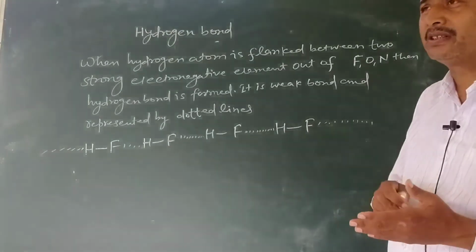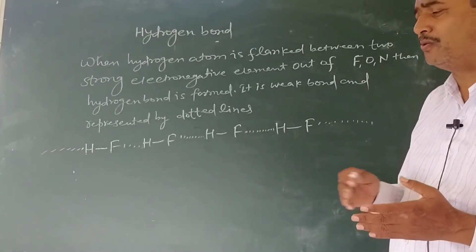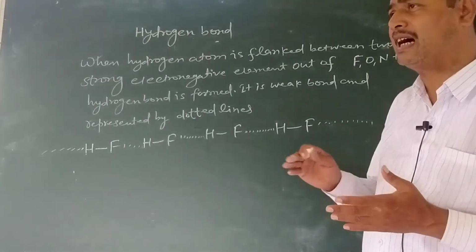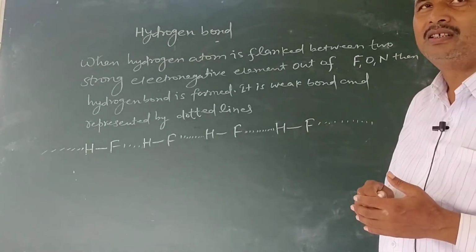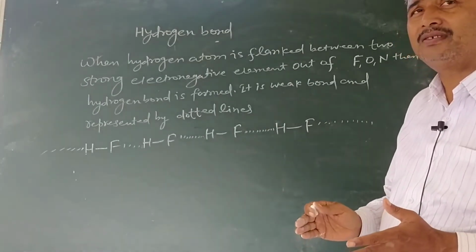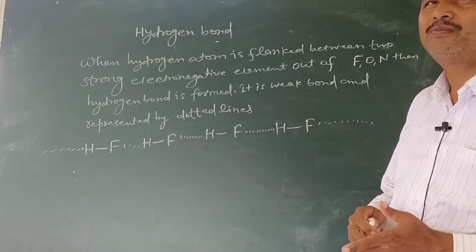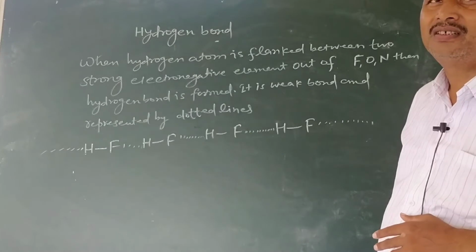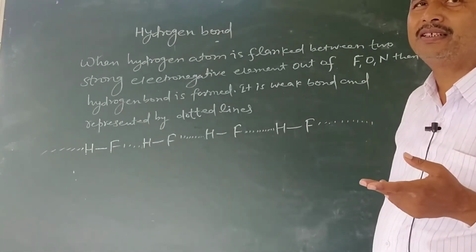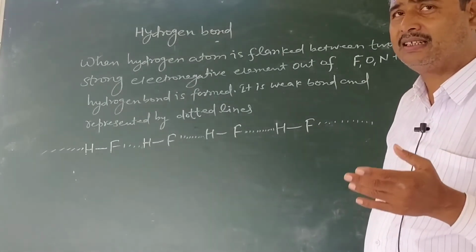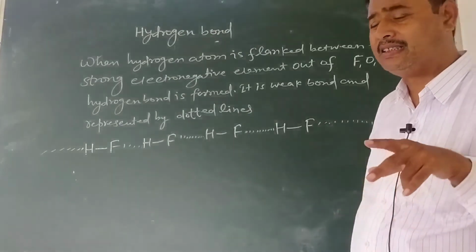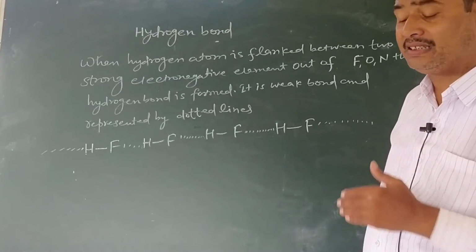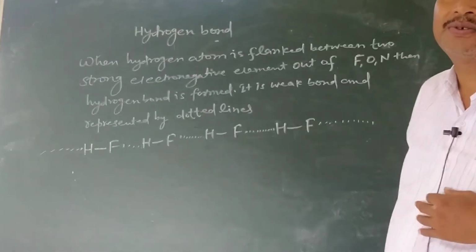The adenine of one thread forms hydrogen bond with thymine of the other, and guanine of one chain forms hydrogen bond with cytosine of the other. So there are two types of DNA: AT rich, adenine thymine rich, and GC rich, guanine cytosine rich. It is due to the existence of hydrogen bond.